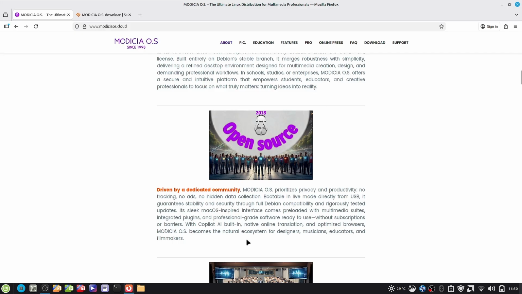So all kinds of professionals will find this operating system to be useful, and from day one they can expect productivity out of this system. It contains all the integrated plugins, suites with multimedia applications, professional grade software, all ready for use without subscription or barriers. And the Debian base ensures compatibility, very stable updates and system stability.